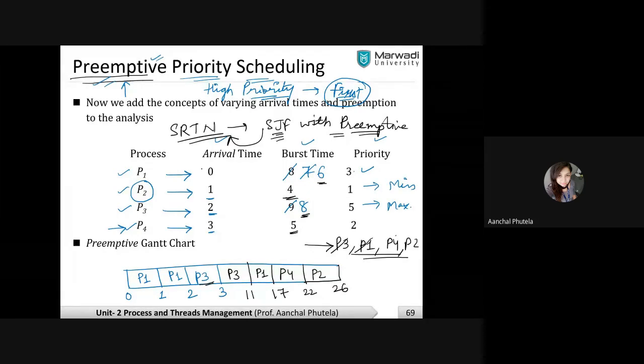So the same concept applies here. We are going to check priority with each second, with arrival of each new process. So whosoever is having high priority will be executed first, right?